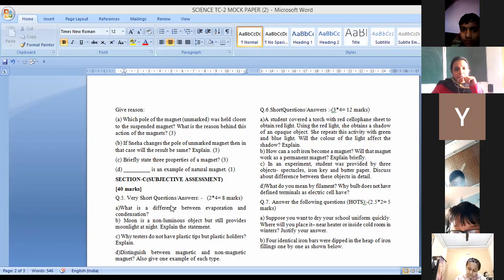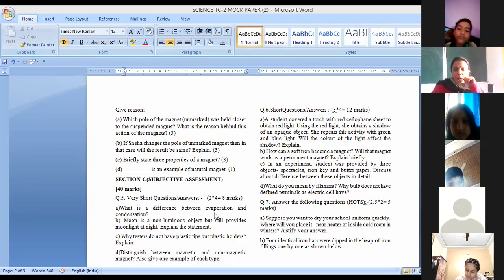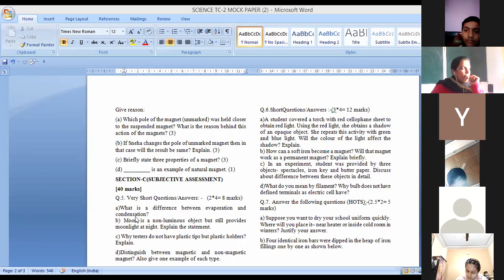Can anyone give another difference? The water gets evaporated by itself. And in condensation, the water vapor gets cooled down in the atmosphere, so as to form the clouds. These are the examples of evaporation and condensation.